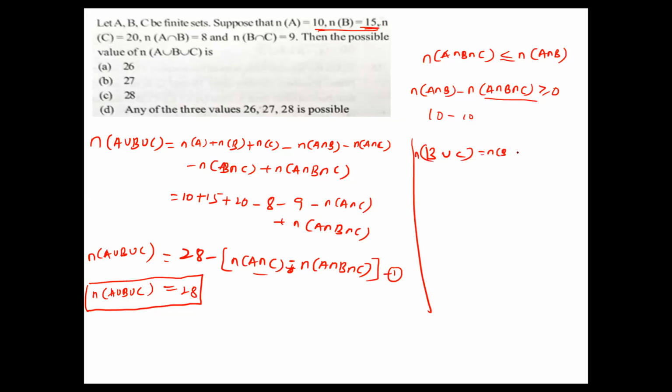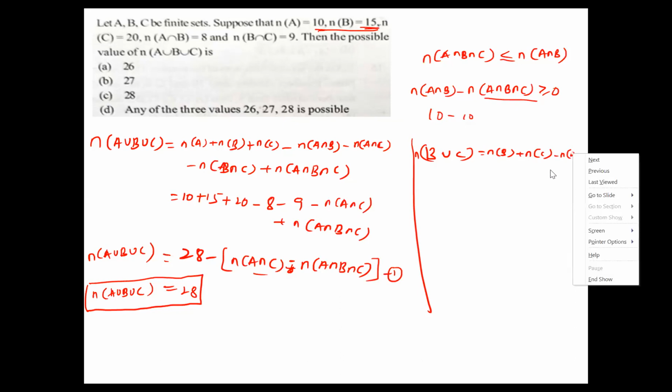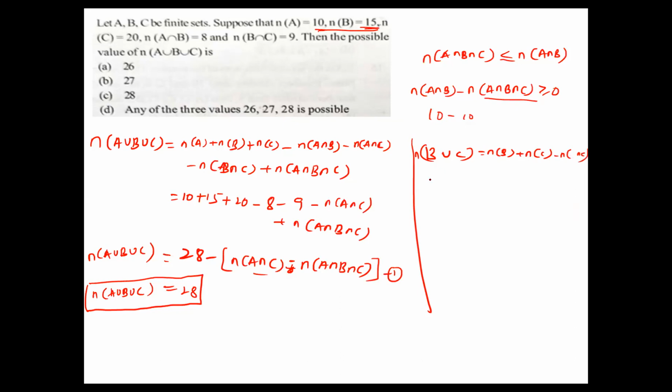n(B∪C) = n(B) + n(C) − n(B∩C). So what is B∪C? B∪C is given; we keep it as it is. What is n(B)? 15. What is n(C)? n(C) is 20. And what is B∩C? 9. So n(B∪C) equals 35 minus 9, so 26. Okay.